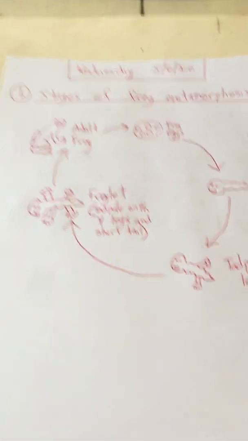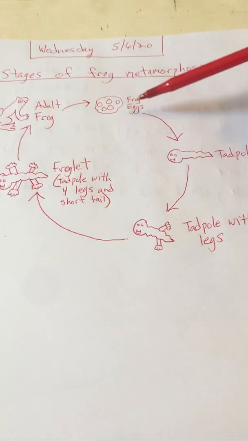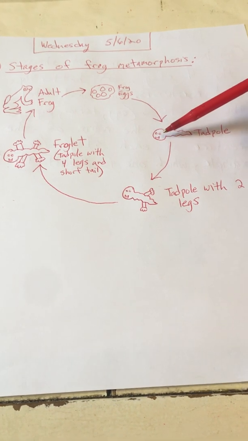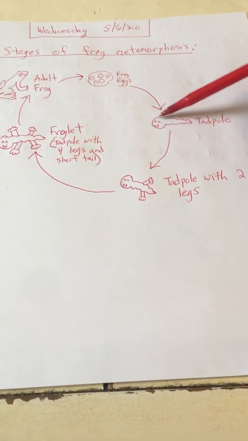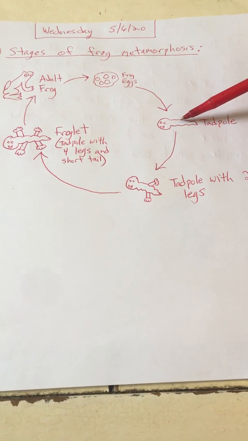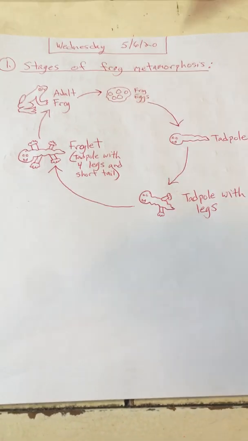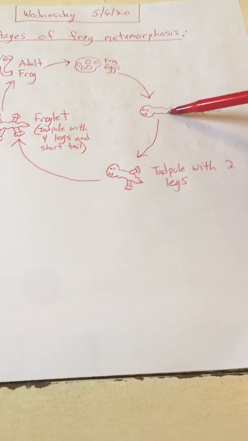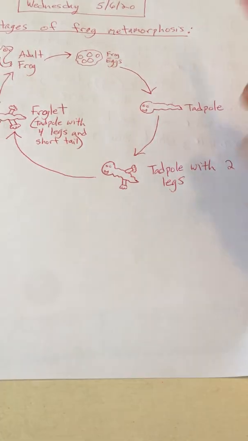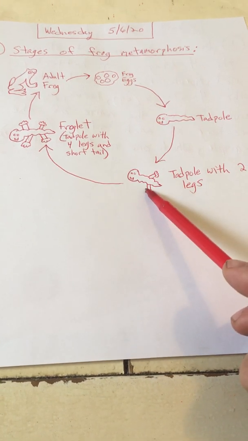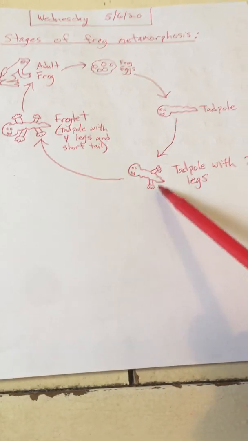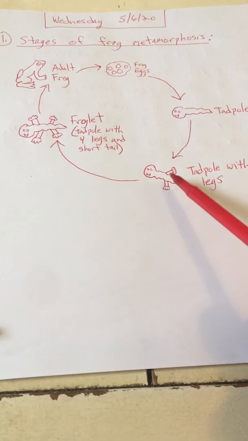So, we'll start here with frog eggs. The frog eggs then hatch into a tadpole. Okay, tadpoles swim underwater. They have gills so that they don't need to come up above the water to breathe. Then they change by growing legs. It's still a tadpole, but they grow their hind legs, the ones in the back, first. So it still lives underwater. They got two legs growing off of them now.